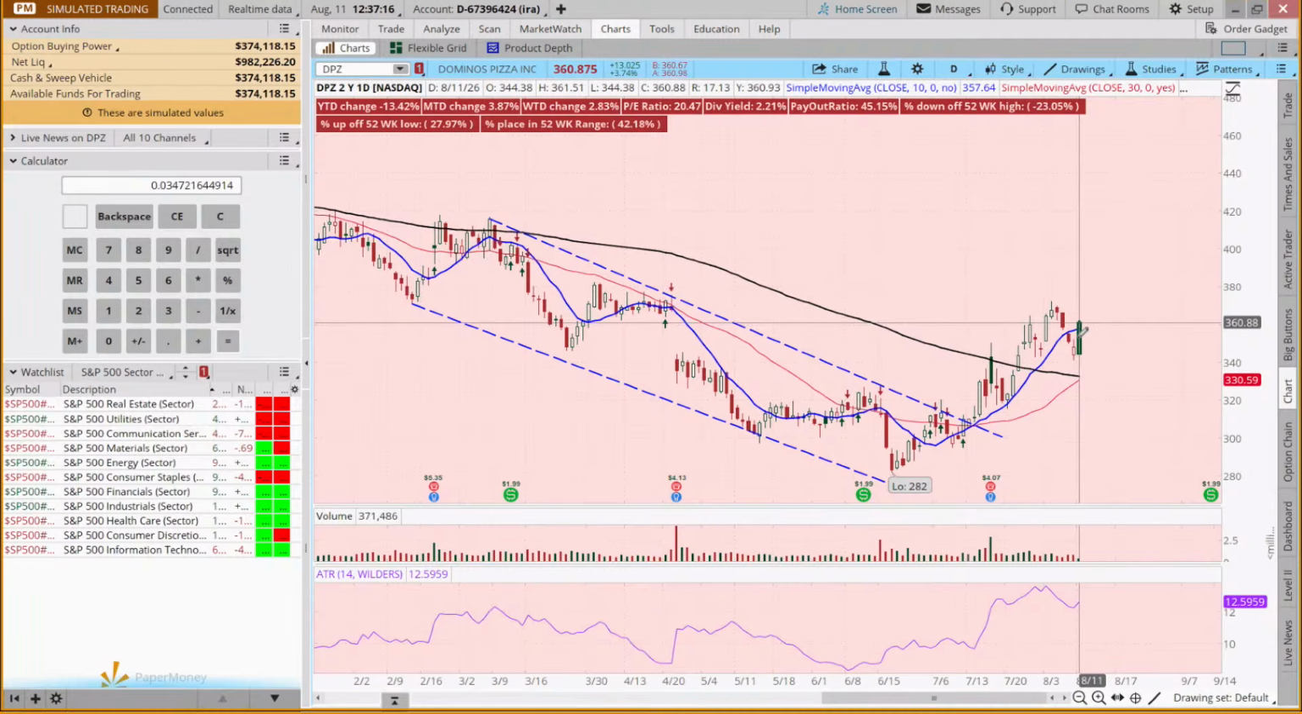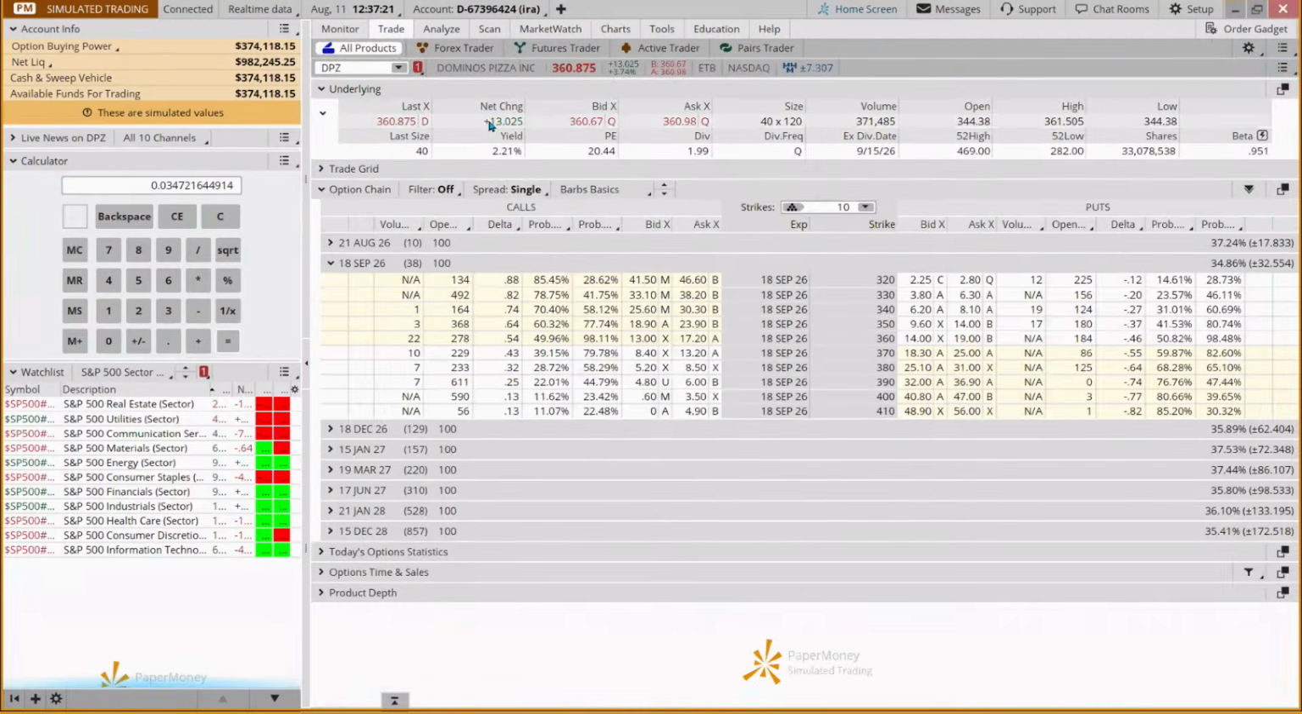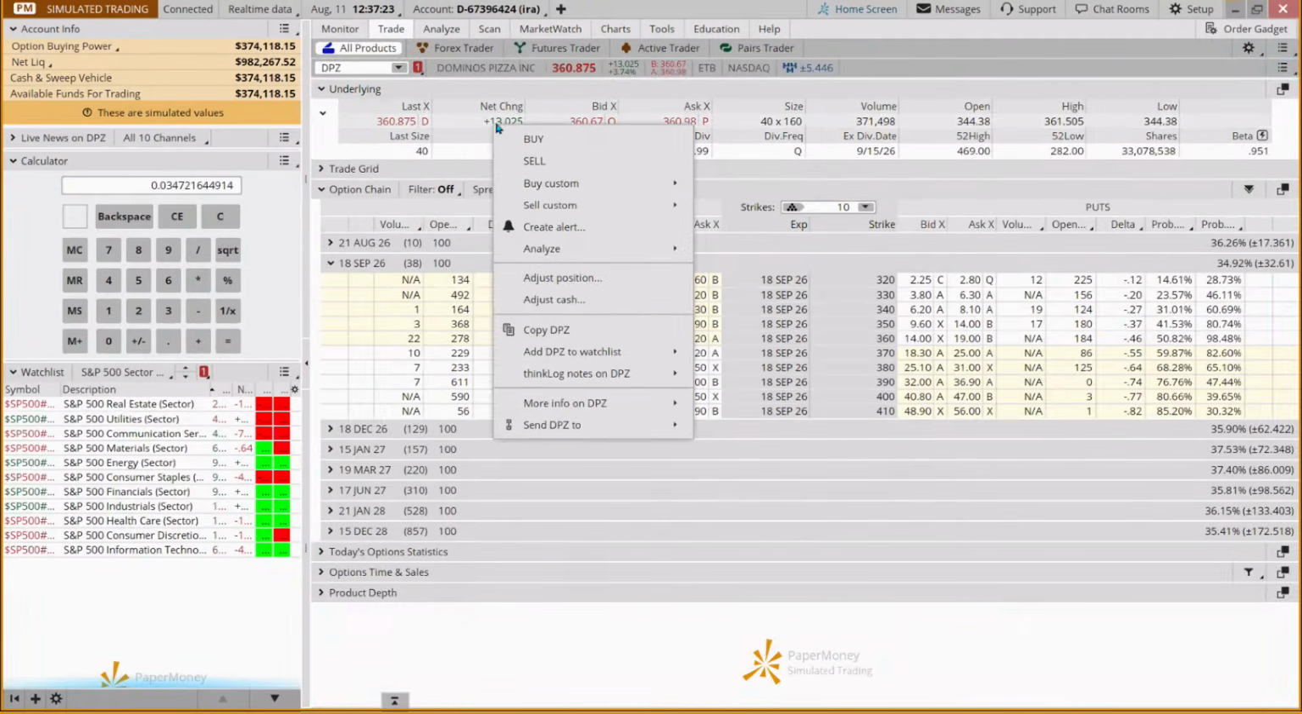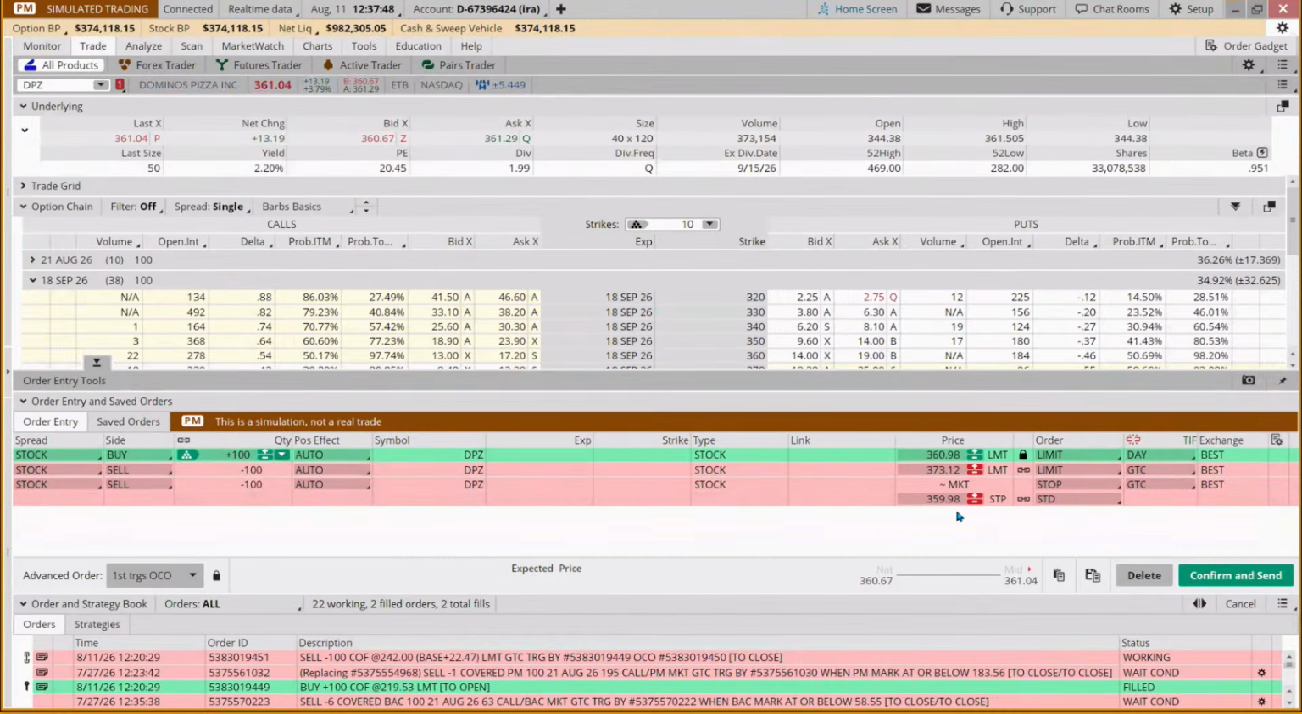Okay, so we're going to come to our trade tab. We are going to right click. And how much has this moved up today? $13. Isn't that interesting? Good till canceled. Our target is going to be 373.12, and our exit is going to be 331.85.